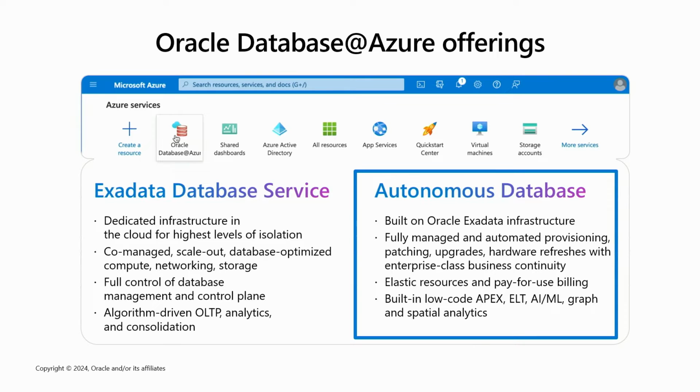We have a ton of technology behind the scenes that can give you zero downtime migration, and zero downtime for minor and major version upgrades, depending on your workloads. And you still have the built-in low-code Apex, ELT, AI, ML, graph, and spatial analytics support at the same time.